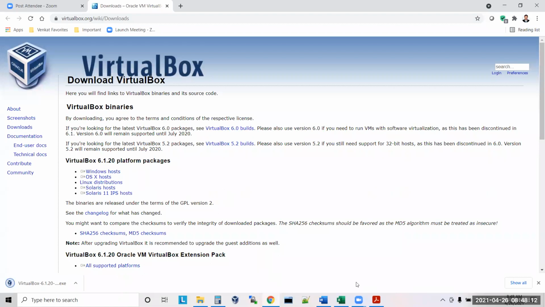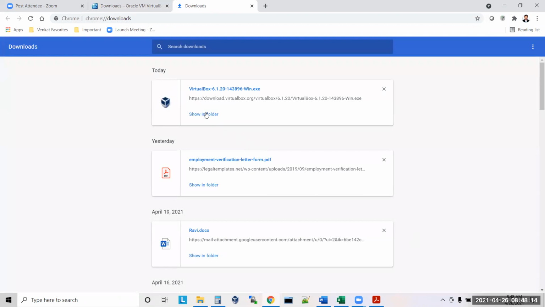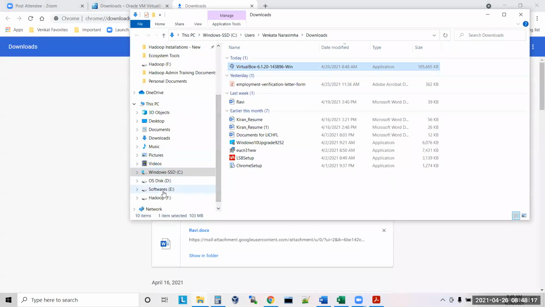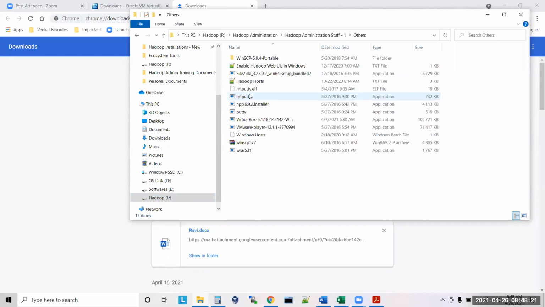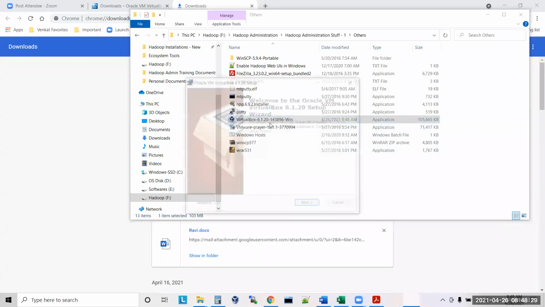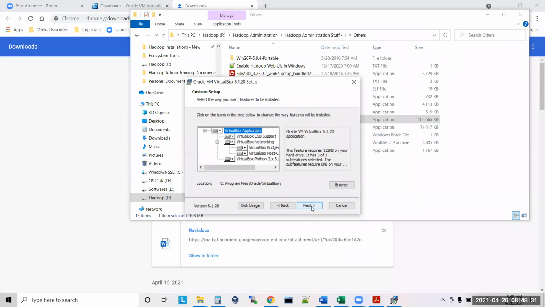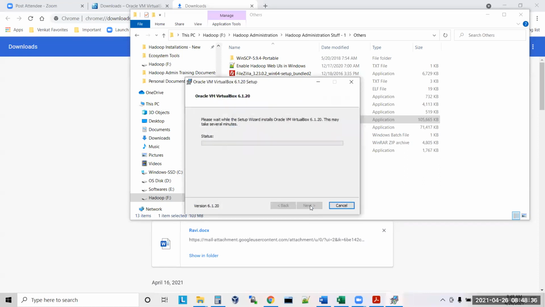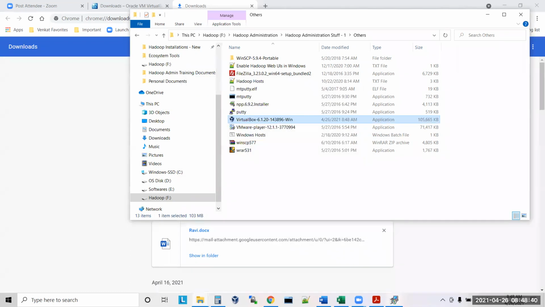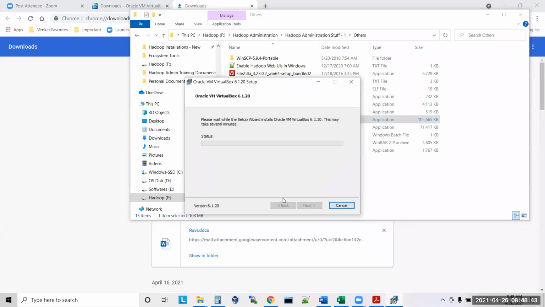Okay, so it downloaded, and now it is in the download directory. I'm getting this into my directory. You can copy it and install from there. Now I'm double clicking on this exe file. Click on next, yes, install. During installation it may ask you, do you want to install a driver?